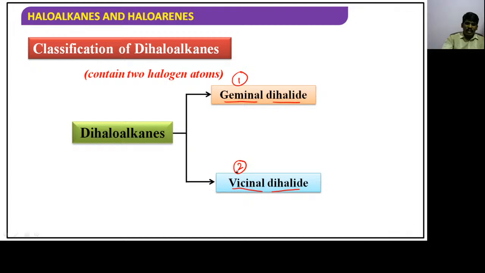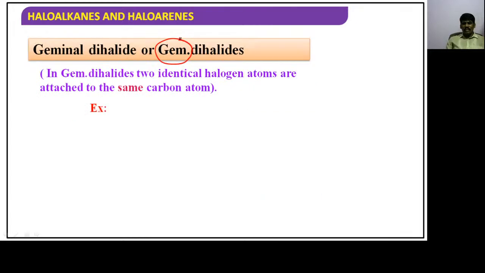Geminal dihalides are also called as gem dihalides. As we are lazy, of course, in a short way we can call geminal dihalides gem dihalides. In these gem dihalides, what will happen, children? Two identical halogen atoms are attached to same carbon atom. For suppose if I take carbon, I am taking it here X, X, and remaining is H, H. Both the halogen atoms are attached to single carbon atom or same carbon atom, right?